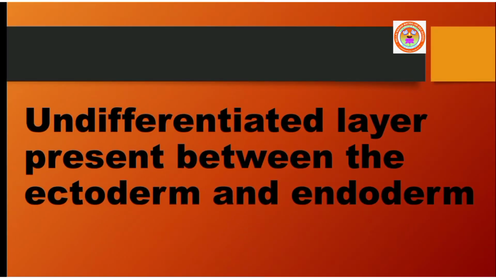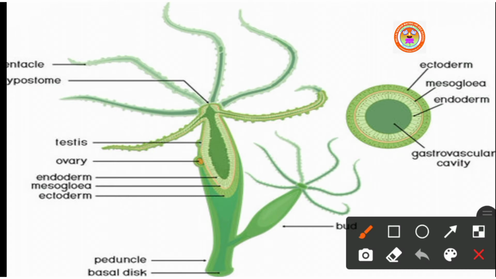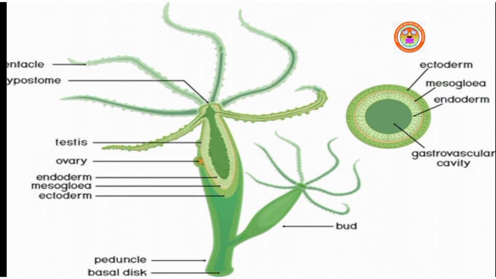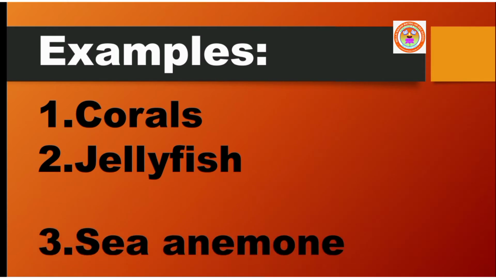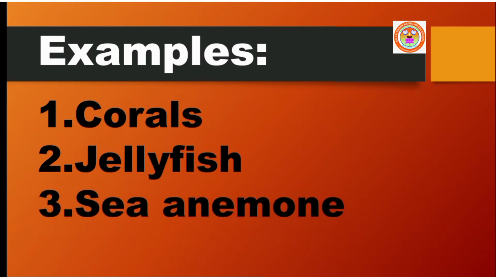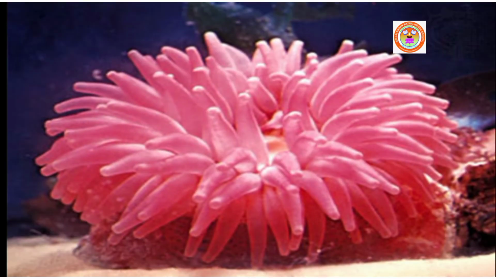An undifferentiated layer present between the ectoderm and endoderm is the mesoglea. Mesoglea is a tissue found between ectoderm and endoderm as shown here. The examples for diploblastic animals are corals, jellyfish and sea anemone. Now you can see the pictures of corals, jellyfish and sea anemone. These are the examples for diploblastic animals.